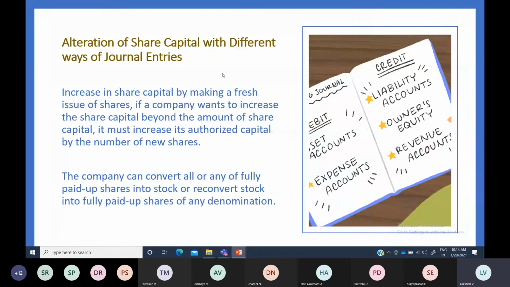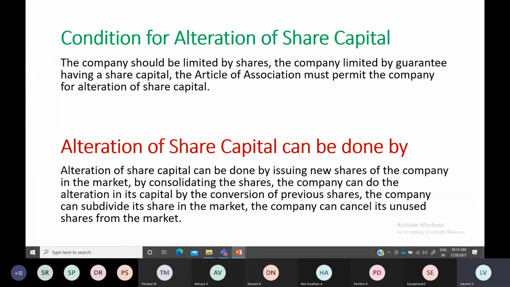Now, the conditions under which companies can alter share capital: for a company limited by shares or limited by guarantee, having a share capital, the articles of association must permit alteration of share capital. If you compare with sole proprietorship and partnership businesses, their liabilities are unlimited.